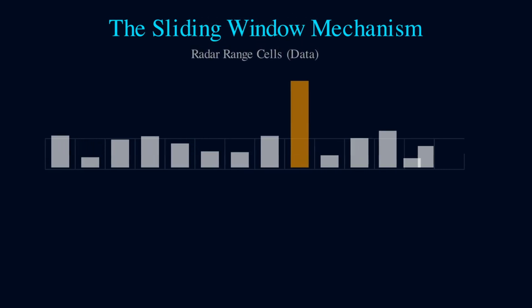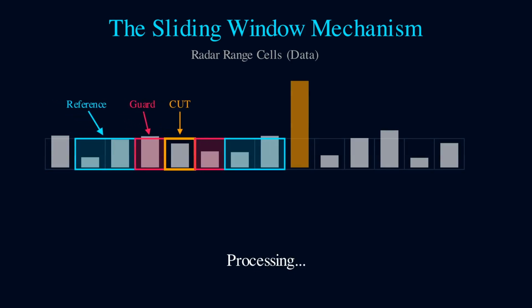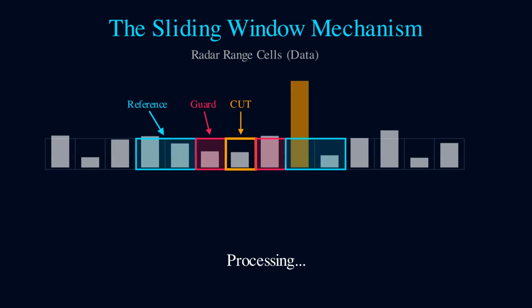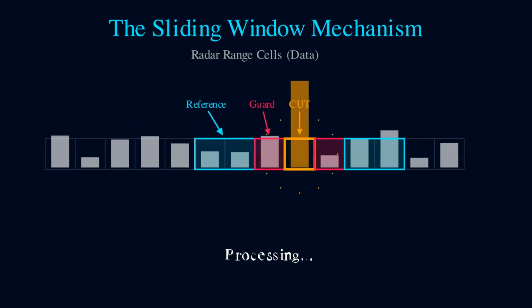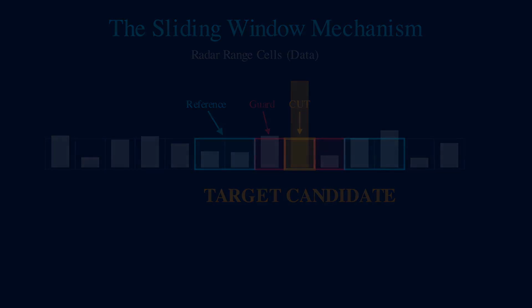The heart of CFAR is the sliding window mechanism. Imagine a scanner moving across your radar data, cell by cell. This window has a specific structure. Reference cells in cyan measure the local noise level, guard cells in pink prevent target energy from contaminating our estimate, and the cell under test in orange, this is what we're evaluating. As the window slides across the data, it processes each position independently, adapting to whatever it finds.